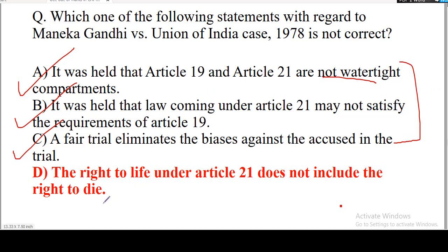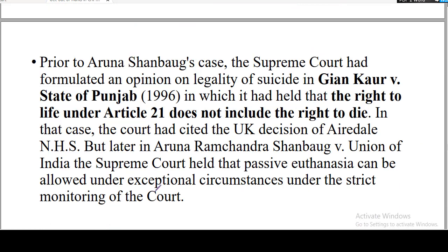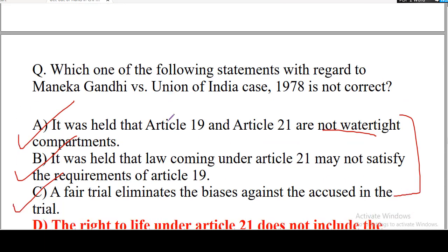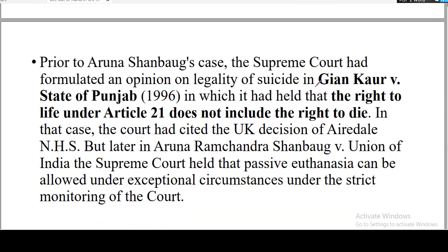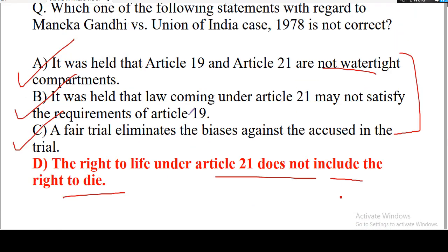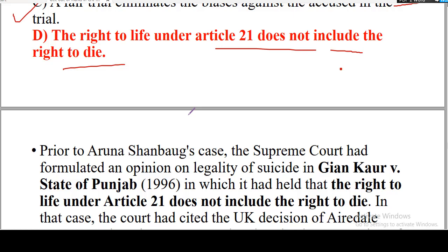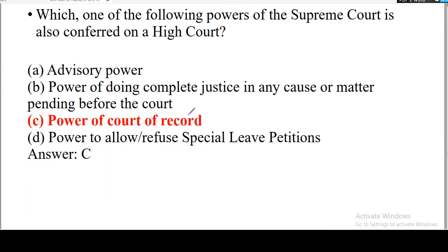But we have option D, where it is said that the right to life under Article 21 does not include the right to die. The question is asking whether Supreme Court has stated this in this particular case, Maneka Gandhi versus Union of India. So it is not true, guys, because from our research, we have found that the Supreme Court had formulated an opinion on legality of suicide in Gian Kaur versus State of Punjab, and not in this case of Maneka Gandhi versus Union of India. So the correct answer to this question is Gian Kaur versus State of Punjab, and not Maneka Gandhi versus Union of India. That is why we have given option D as correct answer. So let us move ahead.